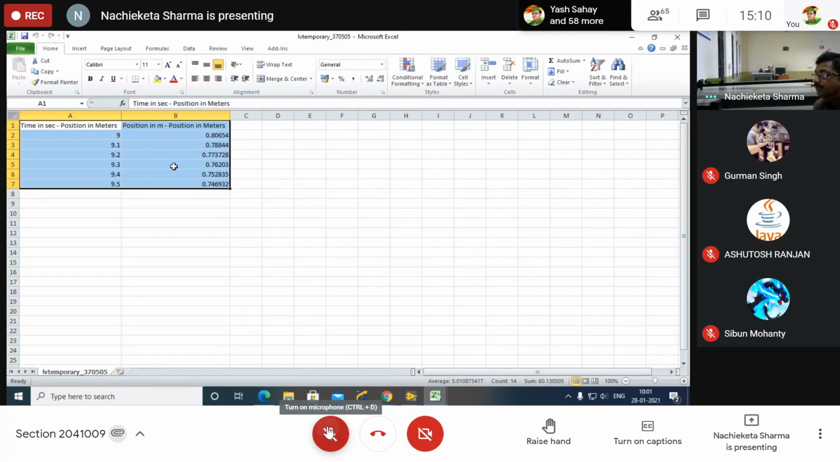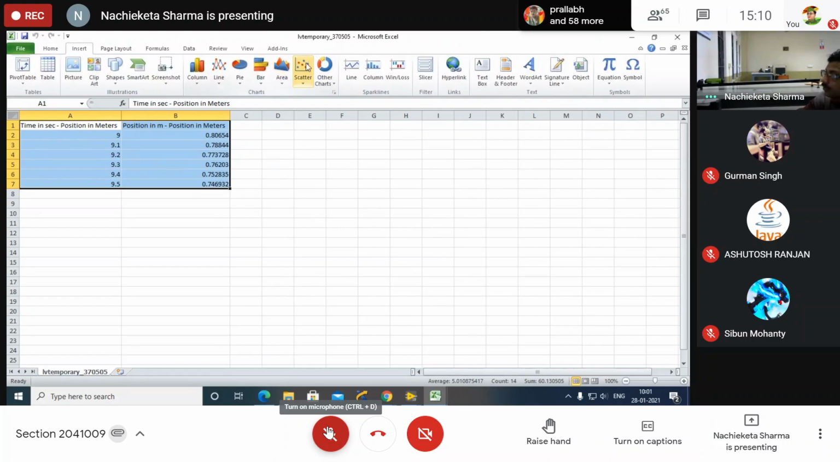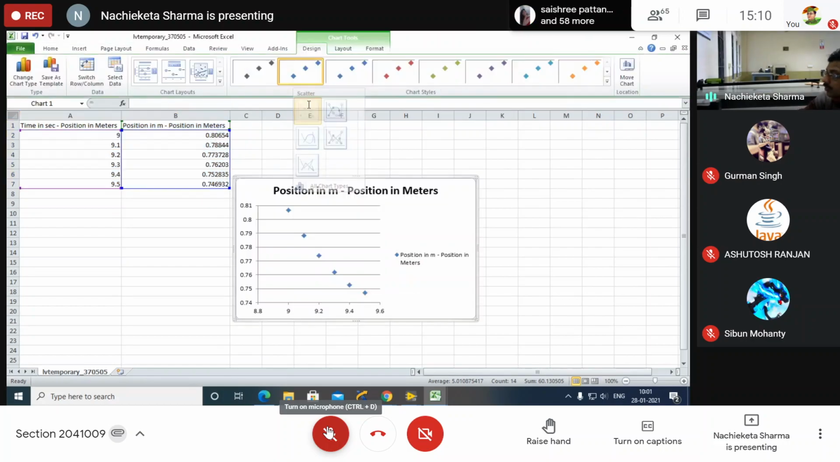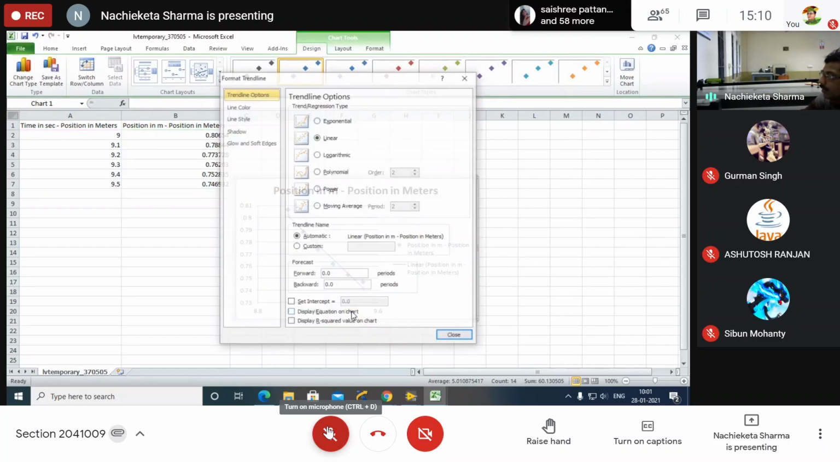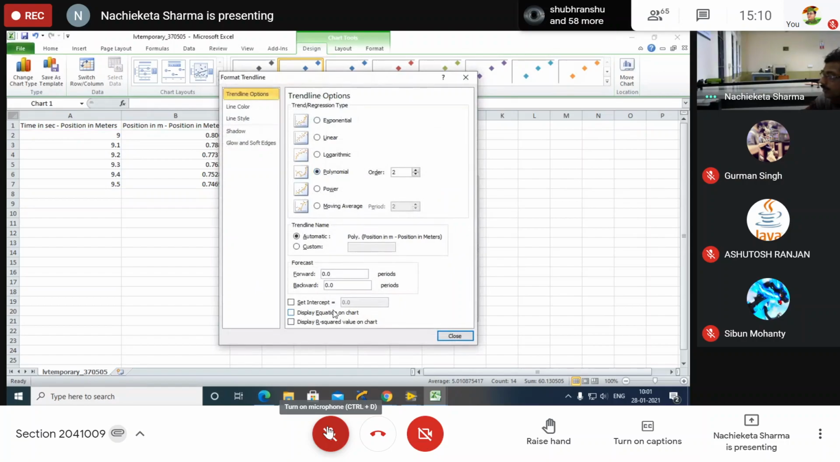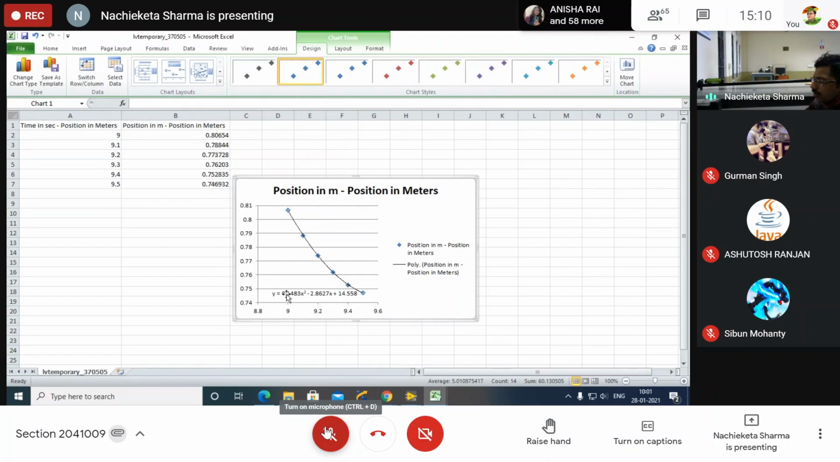Have you written? Yes, you have to respond. Then you have to go for insert, scatter. First one you have to go. Any one point you have to click. Add trend line, polynomial, display equation on chart, and you have to close it. Okay, it is coming correct, I think.